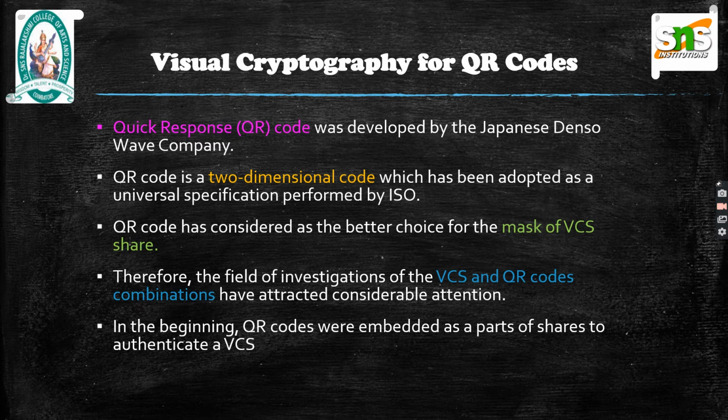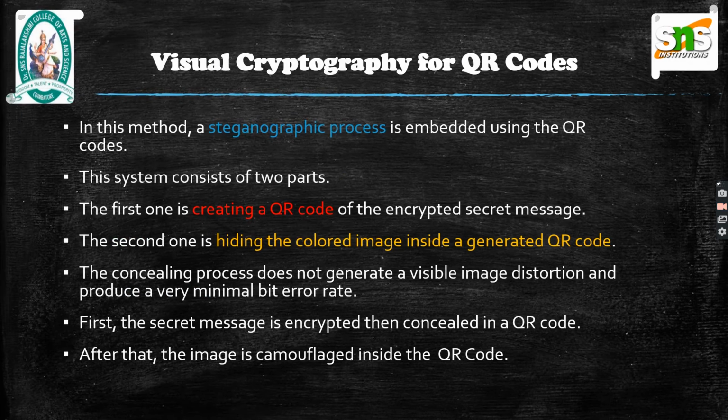These meaningless appearances are similar to the image characteristics of VCS shares. Thus, QR code is considered as a better choice for the mask of VCS shares. The association between VC and QR code is a natural choice, considering that QR code is so widely used nowadays as an information carrier. Recent work is restricted to utilizing the error correction capabilities of the QR code to hide a secret QR code. Utilizing other redundancies in QR code should be a possible direction to explore. Using a color space, more freedom may exist than one can utilize to improve the perceptual quality.